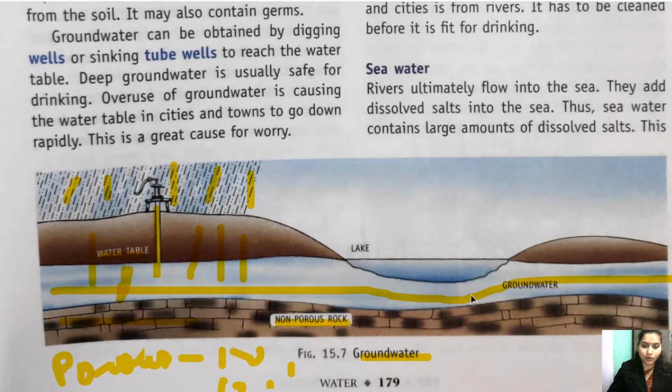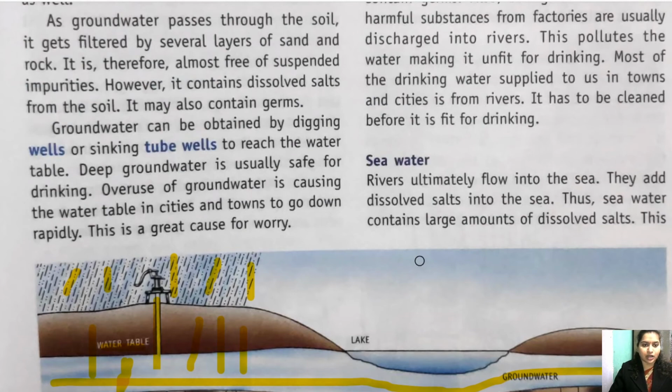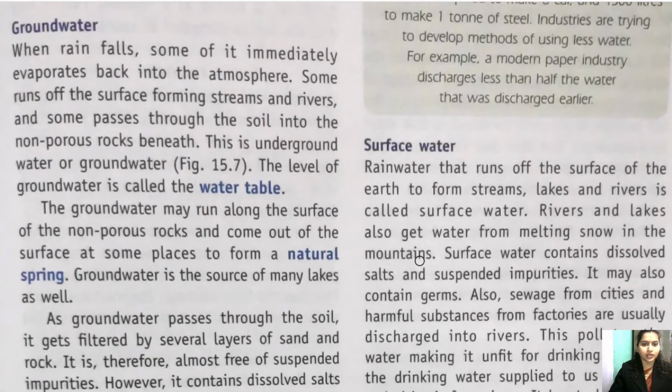So the pure water comes under this groundwater. Okay, so this groundwater is a bit pure water. That is why it is fit for drinking also and for several household work also. Clear? So this is groundwater, children. Okay, I think you are clear with this. Let's see what is written.